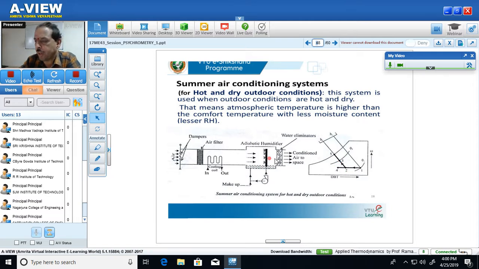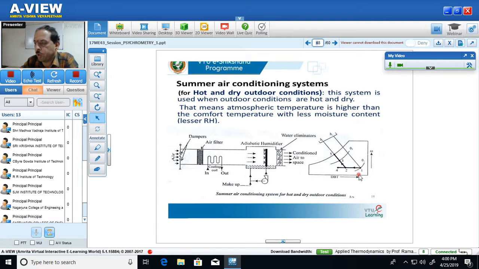But at the end of the adiabatic humidification process, the air coming out of the adiabatic humidifier may contain an excess amount of water particles. These water particles are removed by passing the air through a device known as the water eliminator. Finally, the air is passed to the air conditioned space.